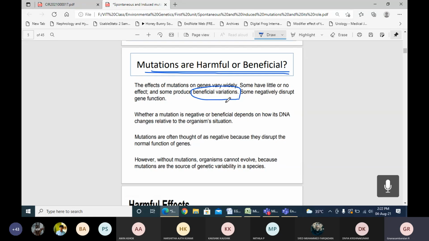When the dopamine receptor gets mutated, that gene protects from alcoholism. When the particular individual consumes alcohol, they immediately vomit, so it does not get into the metabolic pathway to be digested and is not stored in the system. So this is a beneficial mutation.